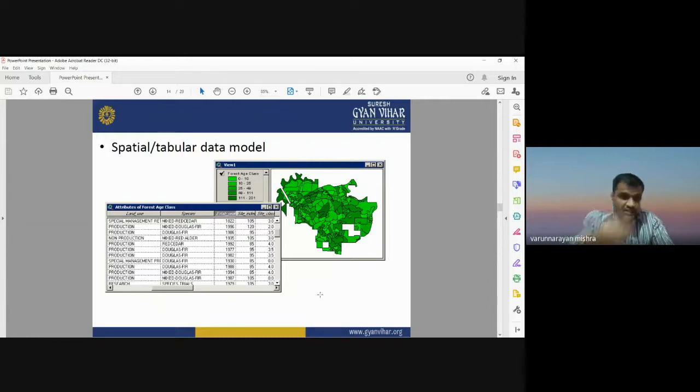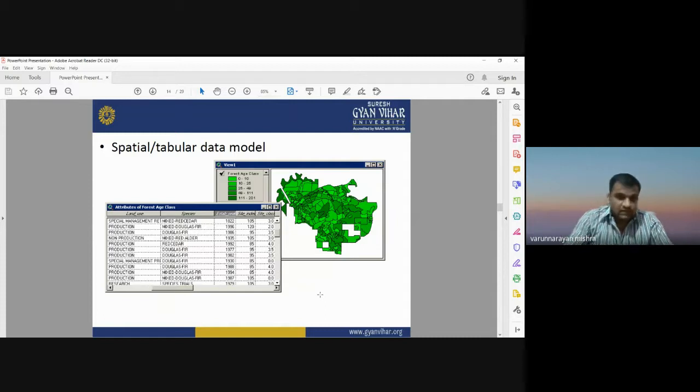And this attribute table can also be considered as the non-spatial data set. Whatever data you are observing here, whatever data is stored in the form of a table, is known as attribute data, or you can also call it non-spatial data sets. Non-spatial data sets are the characteristics and the properties of some spatial features. It may be a point, line, or polygon feature.